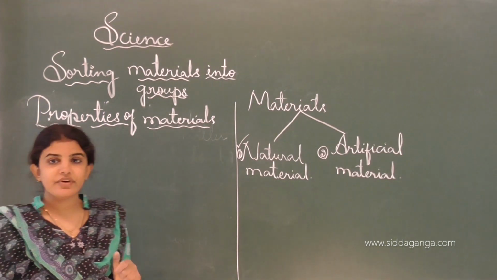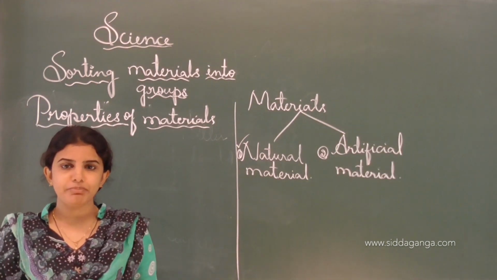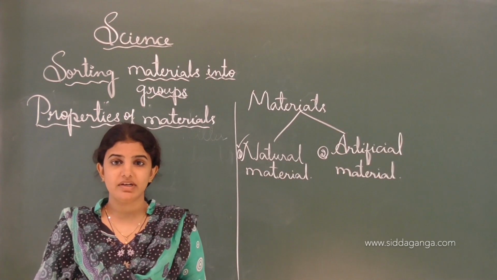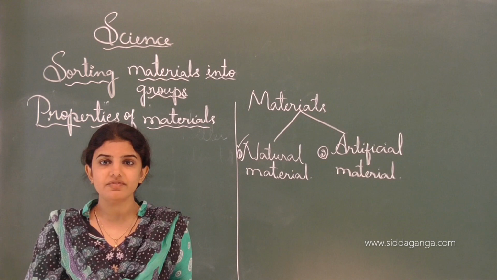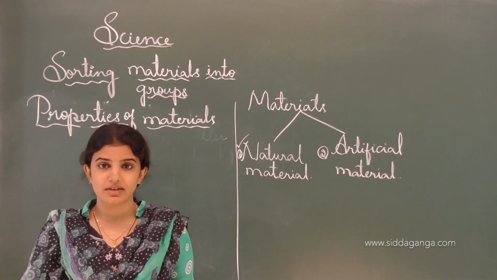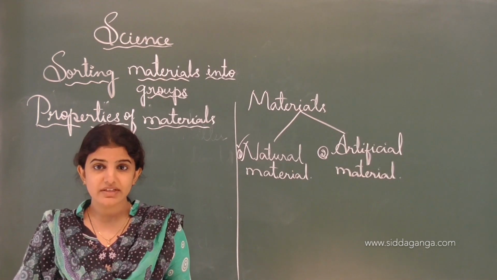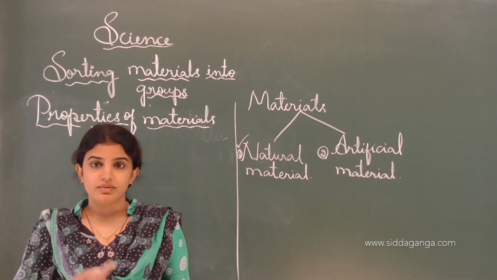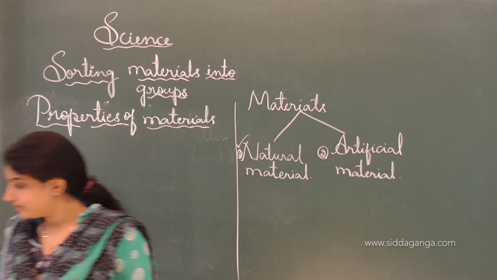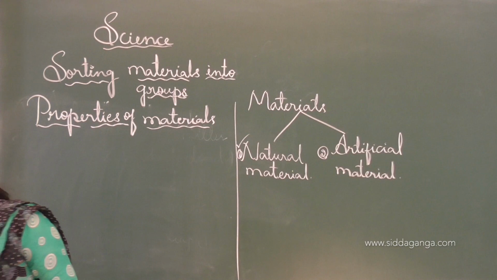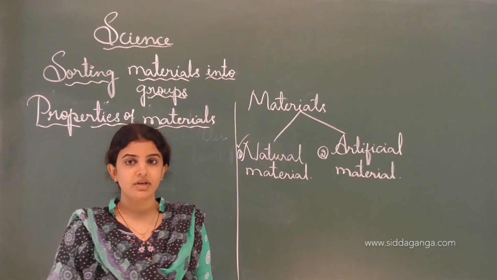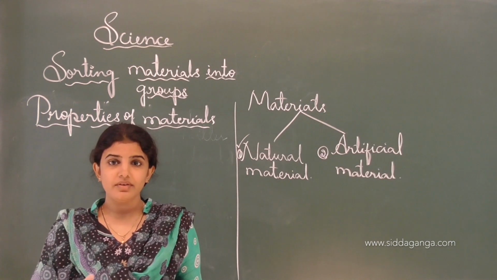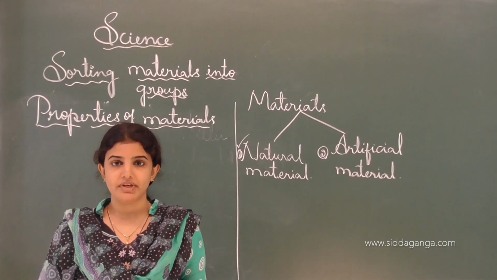See, different materials show different properties. For example, tumbler. Tumbler is nothing but a jug. We see varieties of tumblers. Glass tumbler is there, steel tumbler, wood, and plastic tumbler is there. There are different types of tumblers present, and these tumblers have different properties.